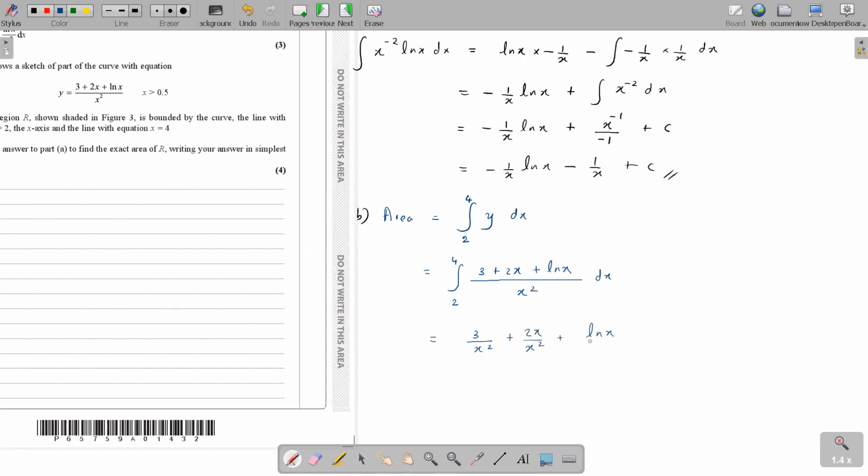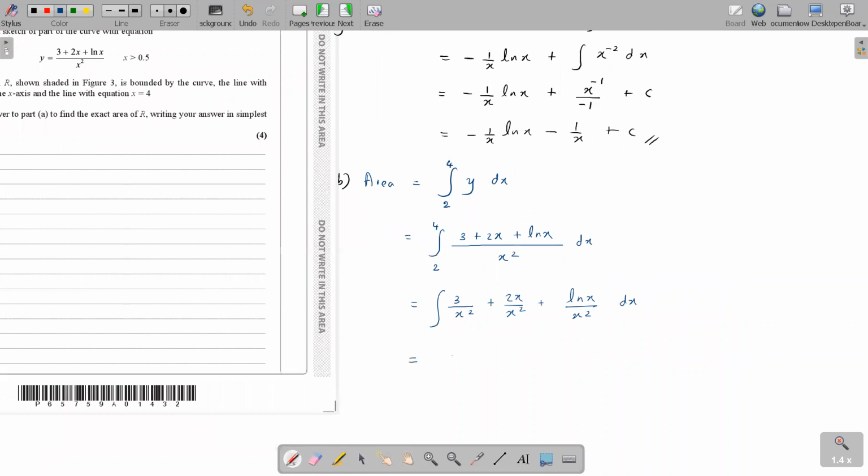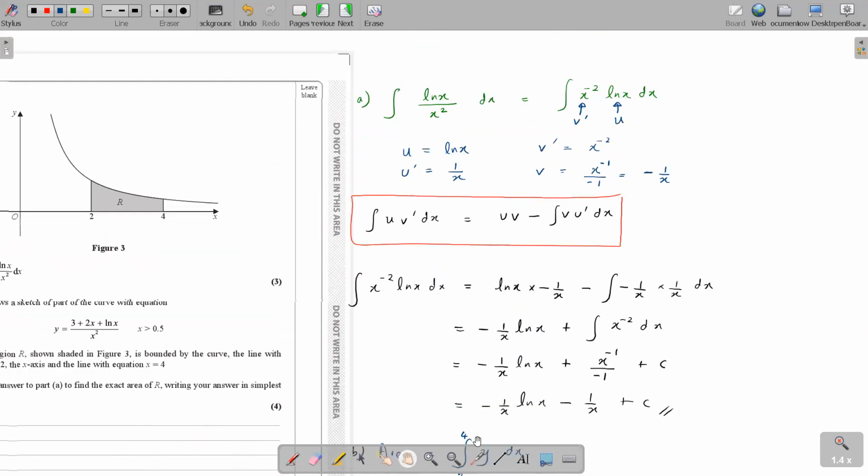Plus this is ln x over x squared. I think you can see how part A relates here. This is 3x to the power minus 2. Here x cancels and you get 2 over x. These two are okay. Plus this one: the integration of ln x over x squared is what we have done in part A. So we have that answer.